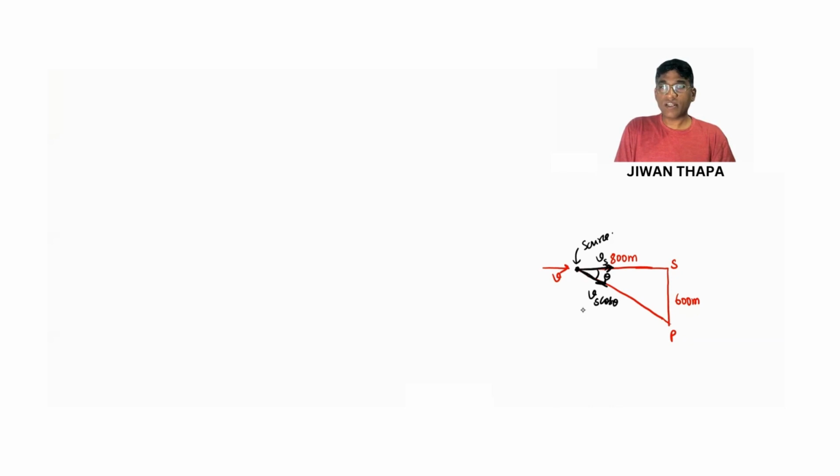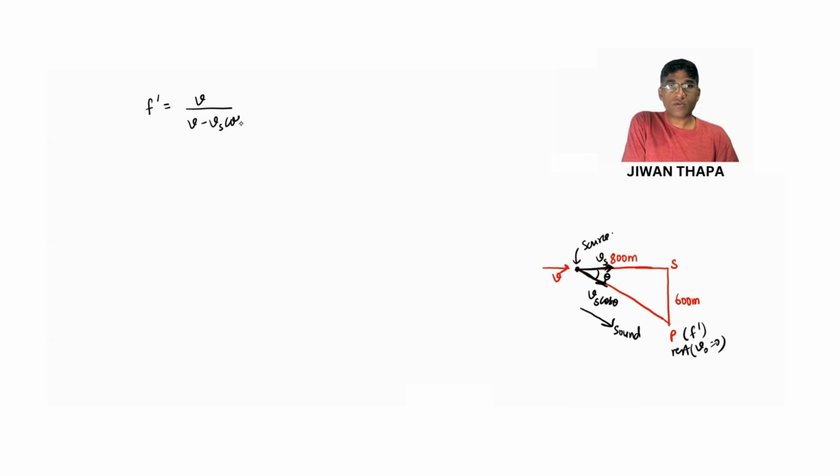Clear? And as I said earlier, we take sound directly from source to observer. The formula for the frequency heard by the listener, and we know the observer is at rest, is V by V minus Vs cos theta. Let's call it equation 1.